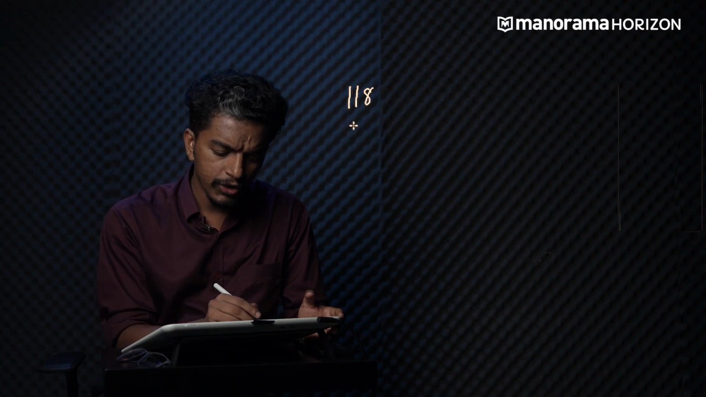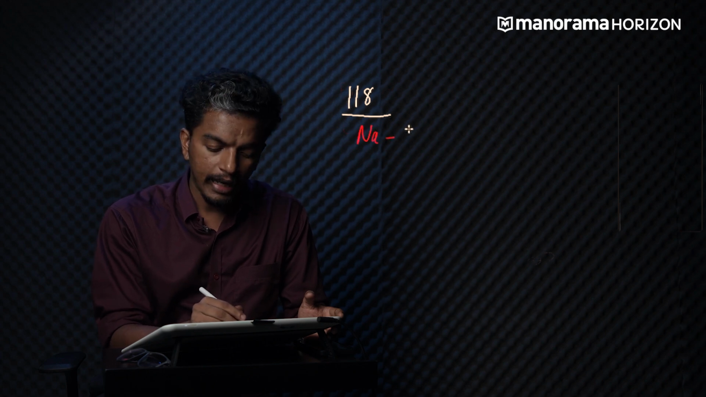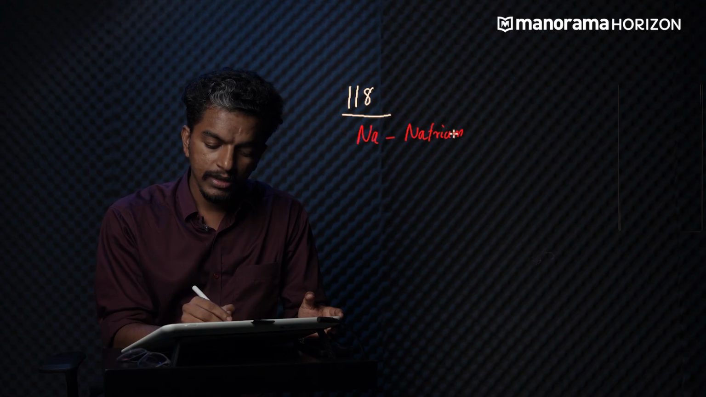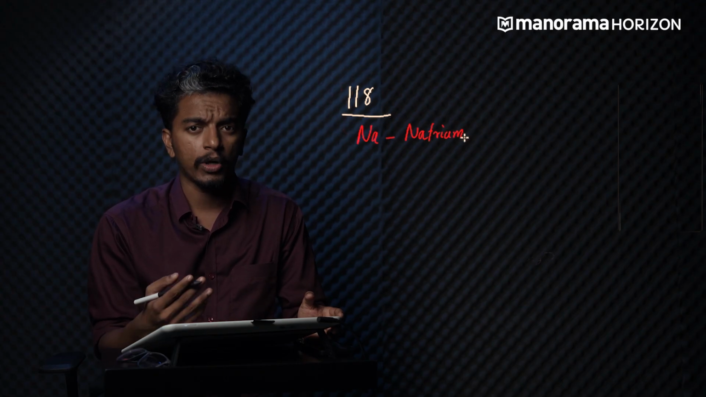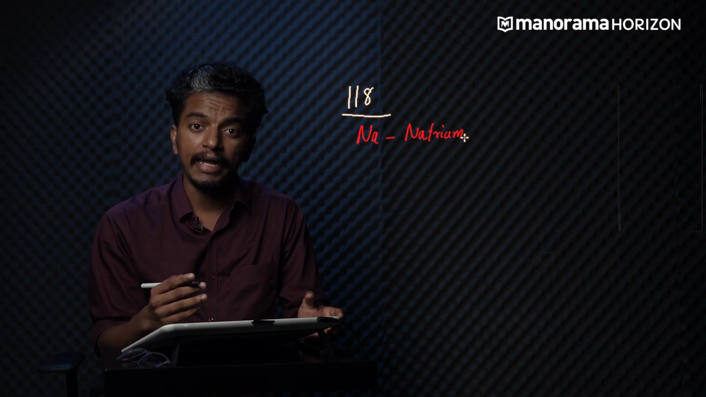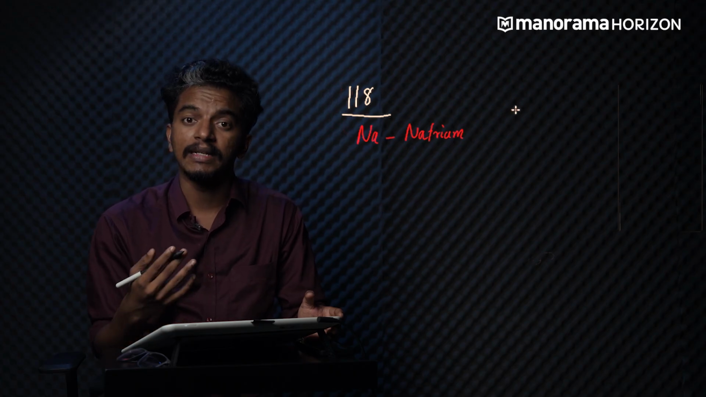So let's take some examples. You already know sodium, right? The symbol which we use for sodium is Na, which actually comes from the Latin word natrium. Likewise, many other names come from Latin words. For example, potassium: the symbol K comes from kalium.